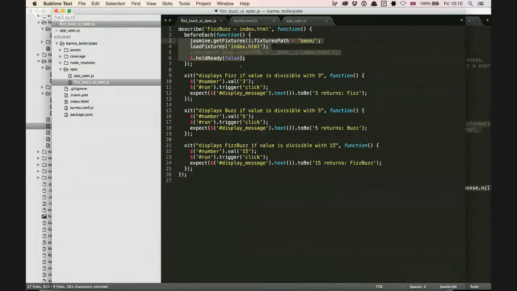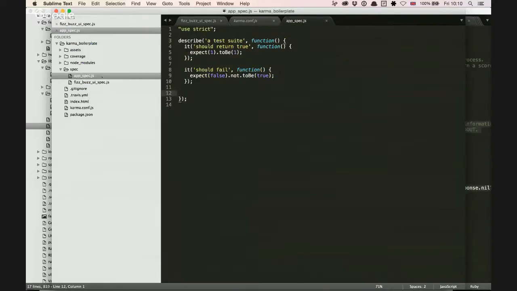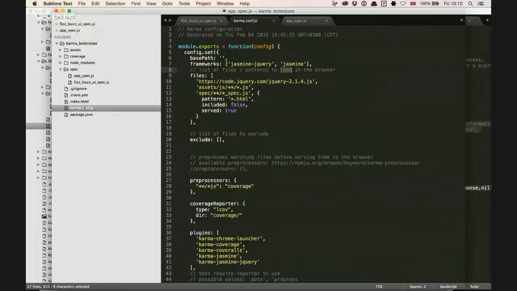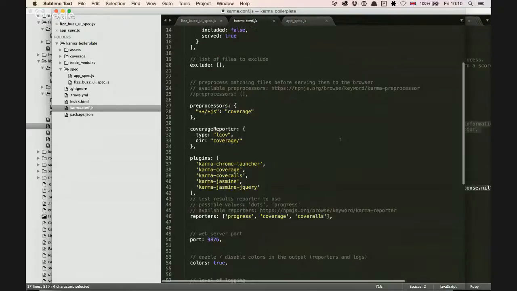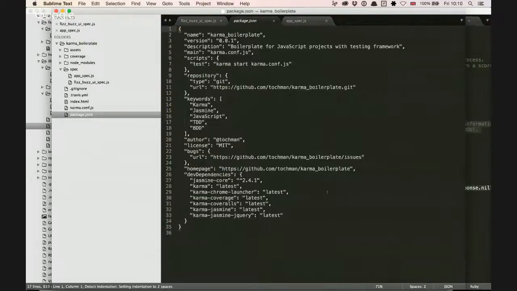That's for Jasmine jQuery and running that in the browser. And now we've got a setup here, that's just completely standalone. So this is app spec, and we're running through Karma. What have we got set up here? Is Karma operating as kind of an auto test for Jasmine jQuery here? Yes, it seems like so. Karma is like a runner, and then you can choose what framework you want to use.